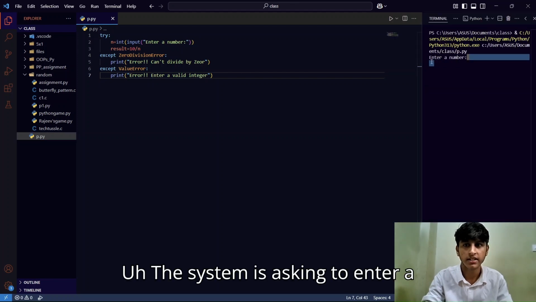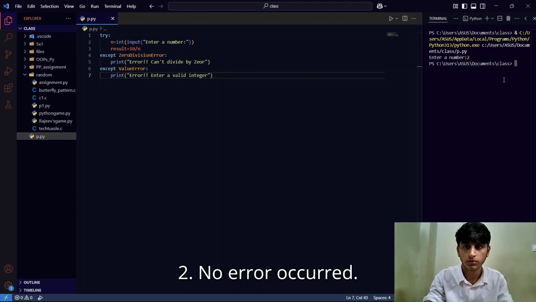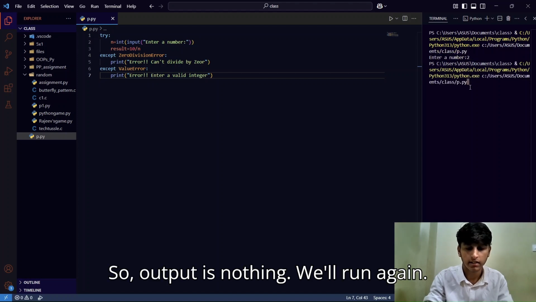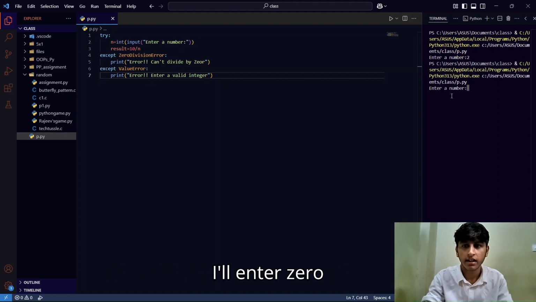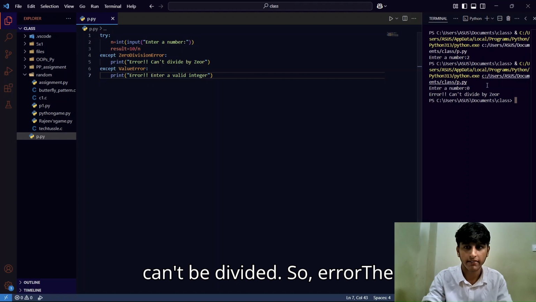The system is asking to enter a number. I'll enter 2. No error occurred, so the output is nothing. We'll run again. I'll enter 0. See, 10 by 0 can't be divided.